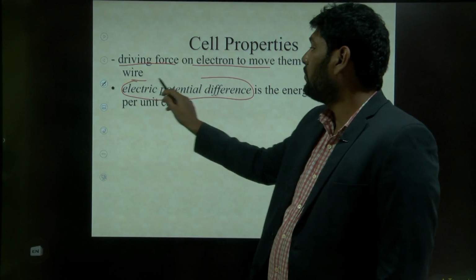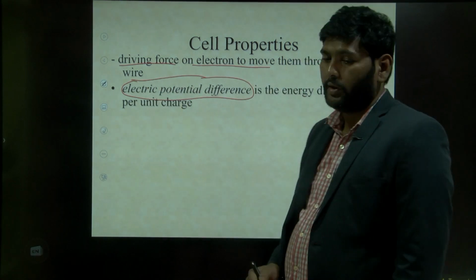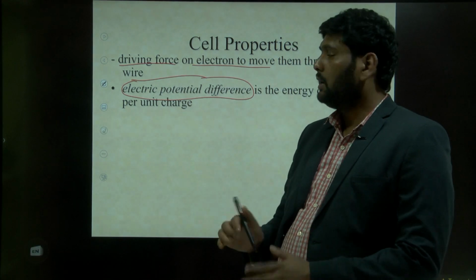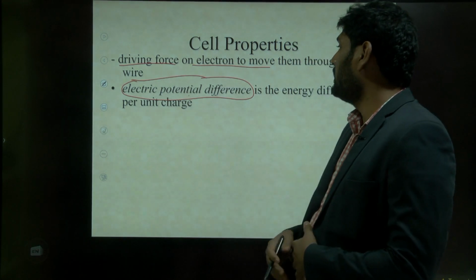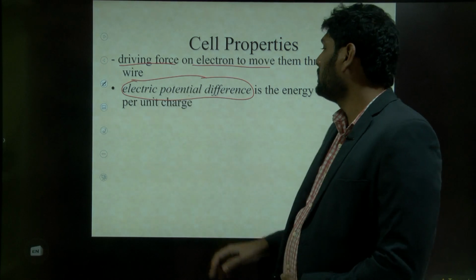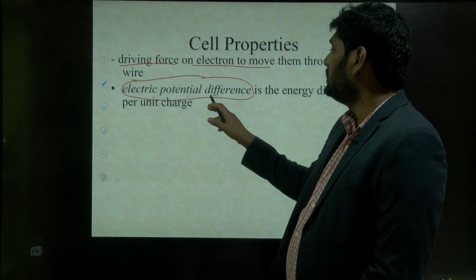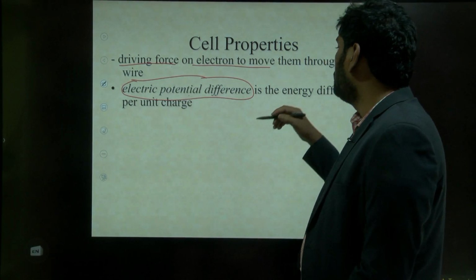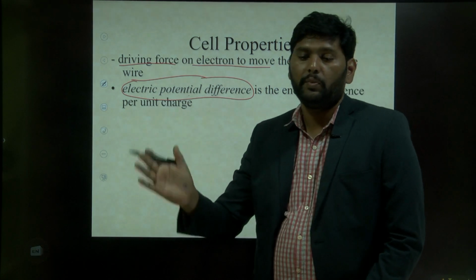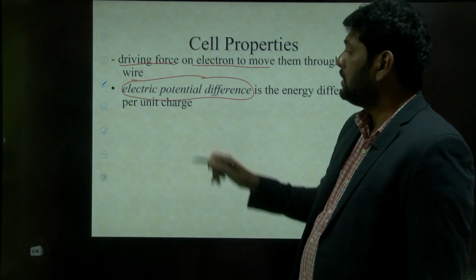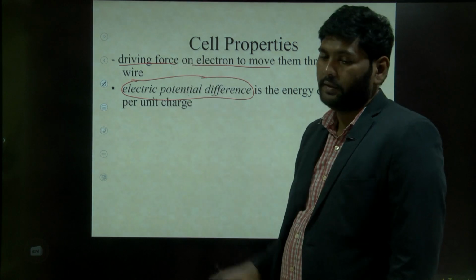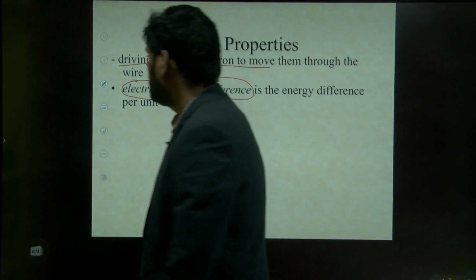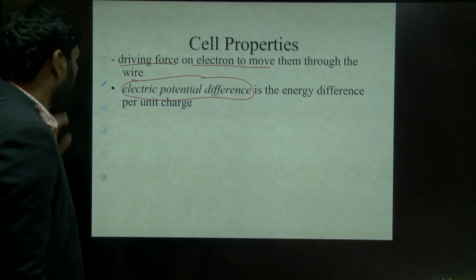You get the driving force for a body or for a cell because of the potential difference. This potential difference makes the charge move from one position to another. Because of this potential difference only you have the driving force. So that is the reason these two are interlinked.